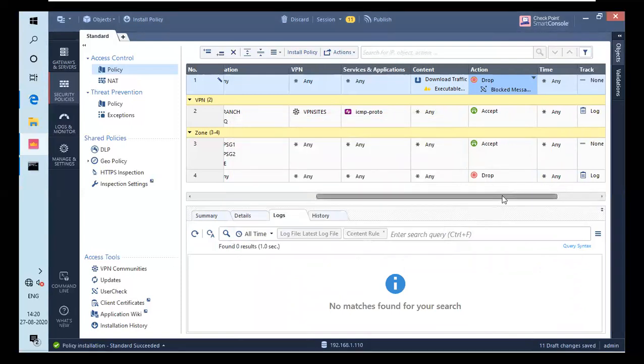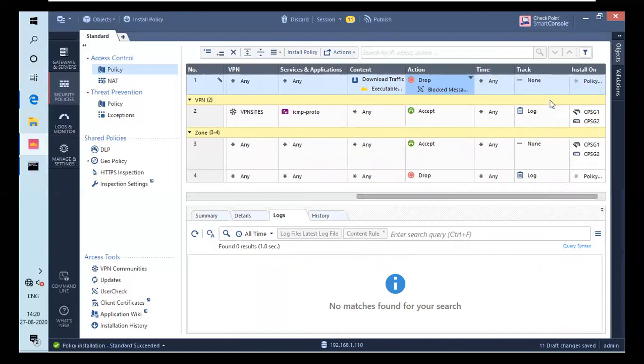And you can install, you can keep the track. I will keep the logs. It's easy. You have to click on this and click on log. Install it on firewall 1 or install it on firewall 2. It's up to you. But if you are not enabling the blade in SG2, means firewall 2, it won't work. It will give you an error while installation of this policy. It will say that you have not installed the blade and you are trying to install a policy of content. So that will not work.